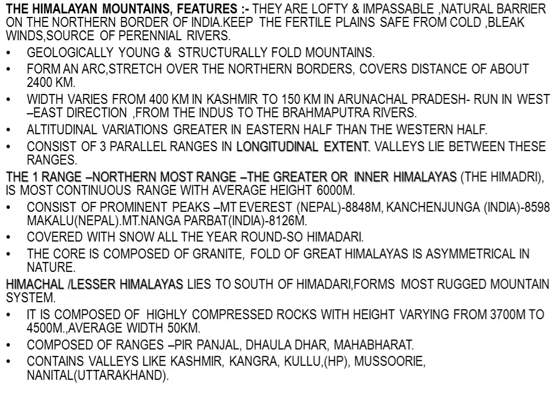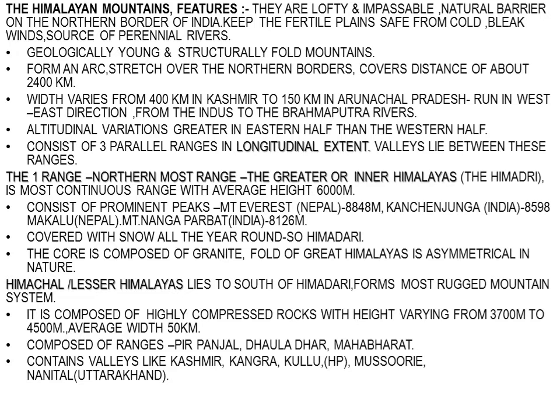Now these mountain ranges run in an east-west direction, from the Indus river, flowing in the northern part of India, to the Brahmaputra river, flowing in the eastern part, through Arunachal Pradesh and Assam and then down to Bangladesh.